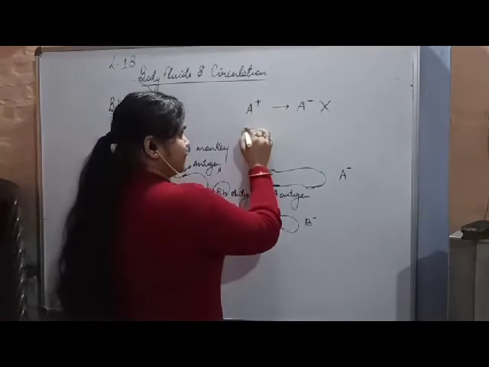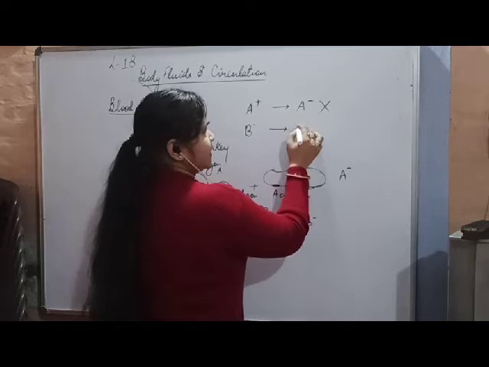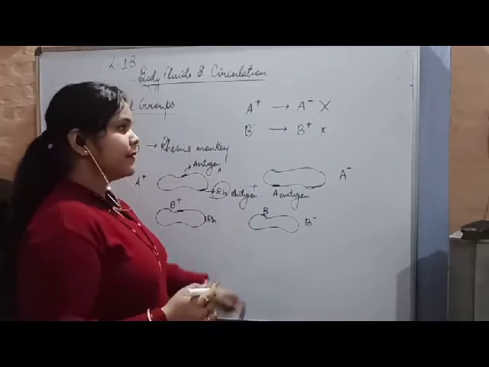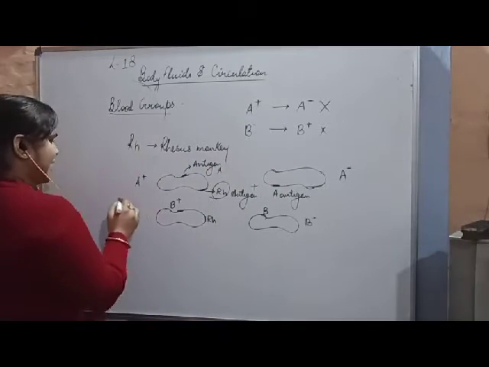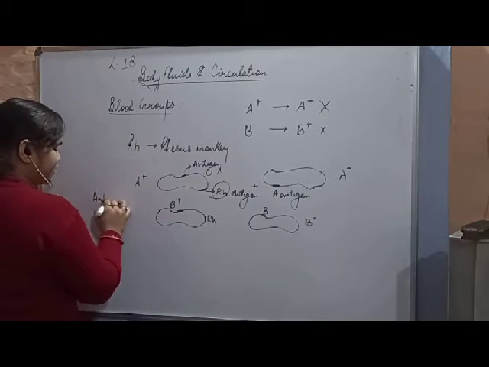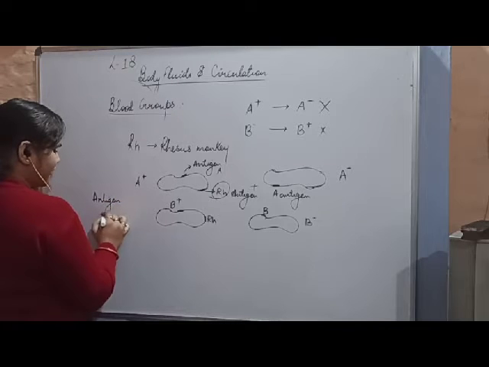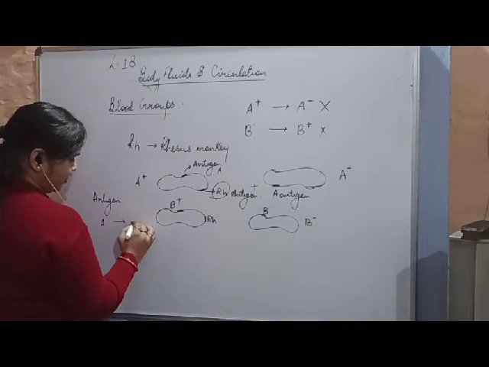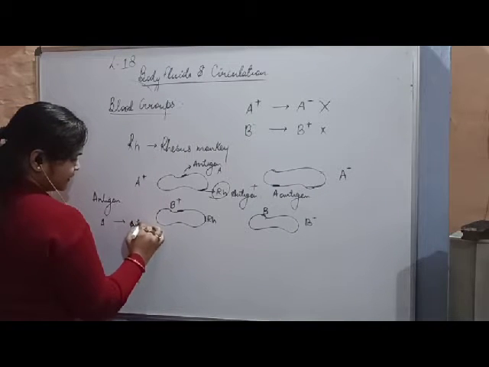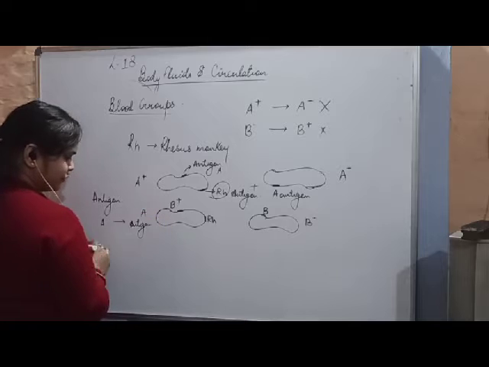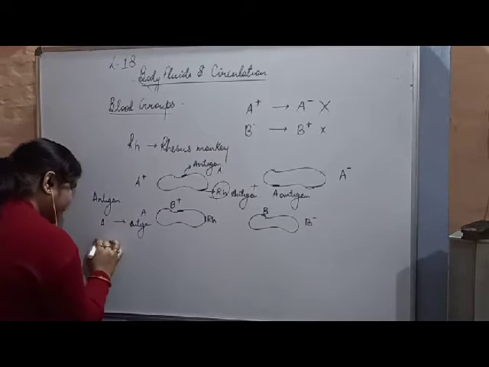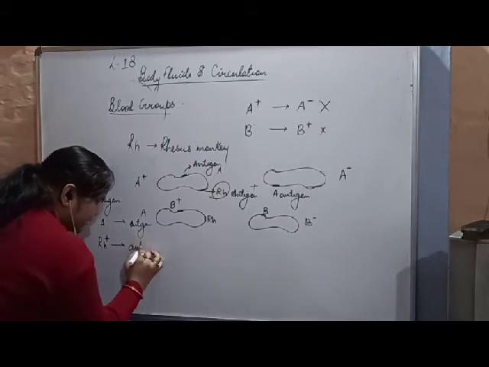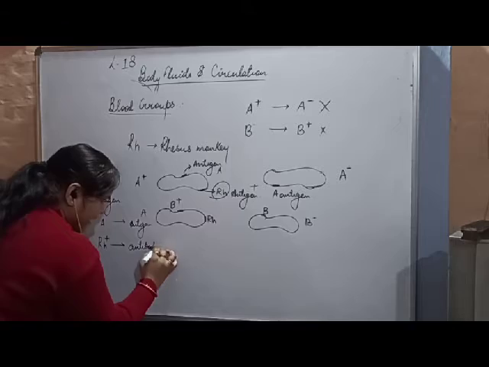Suppose a person is B negative, he cannot receive blood from a B positive person, because in the same manner as for the A antigen, a person who does not have RH will produce antibodies for RH.